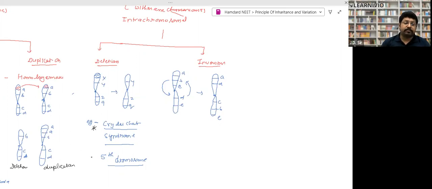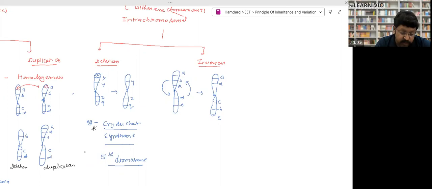It takes place. What are the symptoms? How can you say that a particular child has this Cri-du-chat syndrome? They have a really high voice. When a child cries, it seems a cat is crying. Cri-du-chat is a French term meaning the crying of a cat, right? So when a baby cries, it seems that a cat is crying. That is the symptom of Cri-du-chat syndrome.